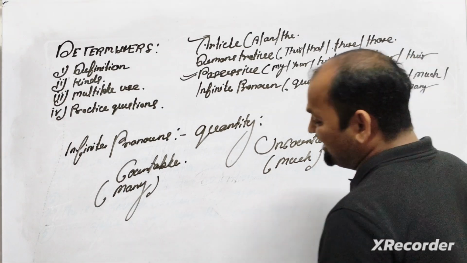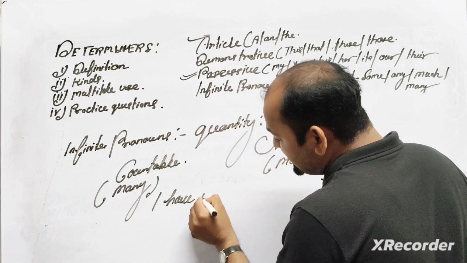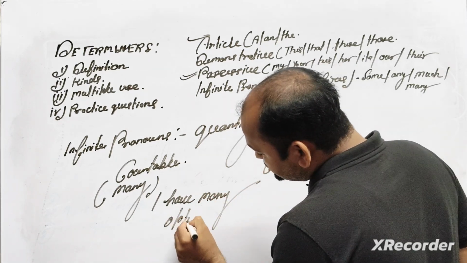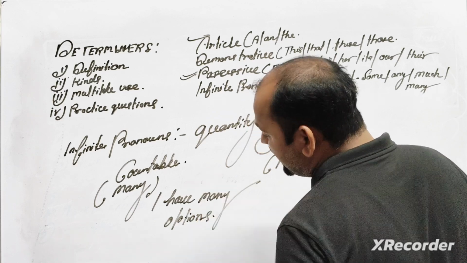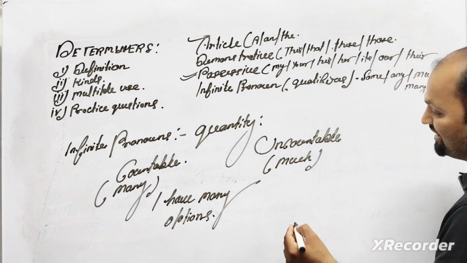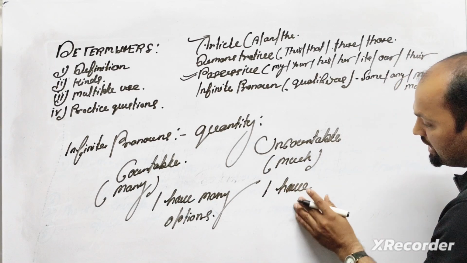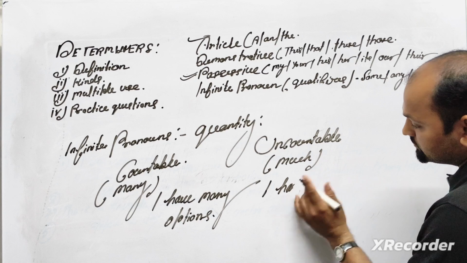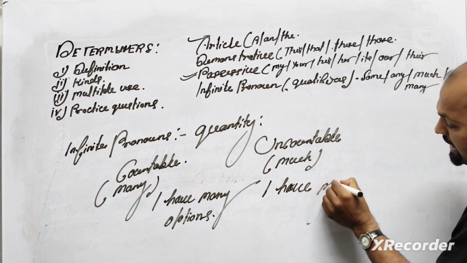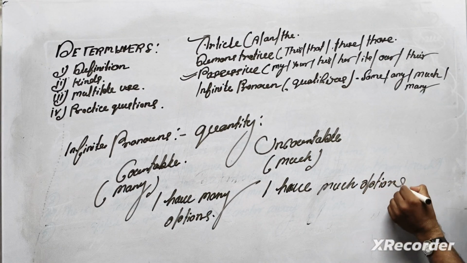Meaning, I have many options. Many options, which you can count. I have many options, but I cannot say I have much options. Why?